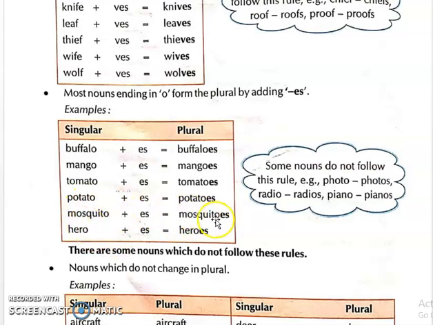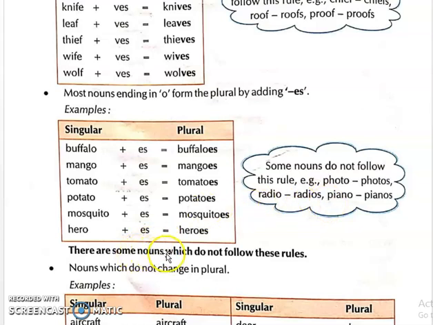Mosquito, mosquitoes. Hero, heroes. Now, some nouns do not follow this rule. For example, photo, that will be only photos. Radio, radios. Piano, pianos. This all we call the special singular forms, that conversion will be different.